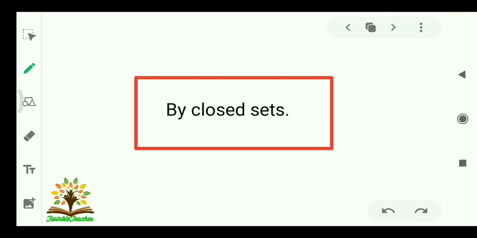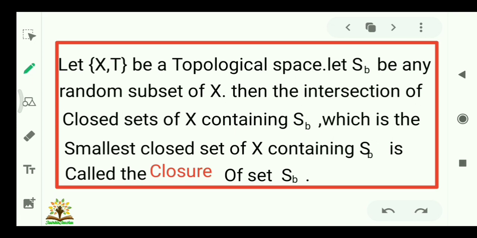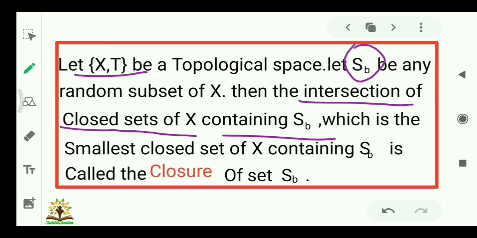First approach is via closed sets. Let's get an overview on that. Let (X, tau) be a topological space and SB is any random subset of X. Then the intersection of all closed sets of X containing SB, which is the smallest closed set of X containing SB, is known as the closure of the set SB.